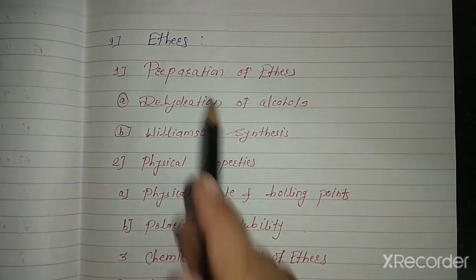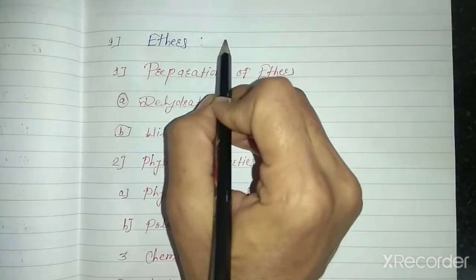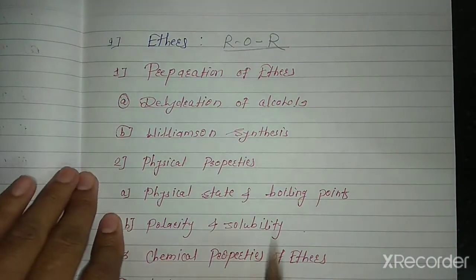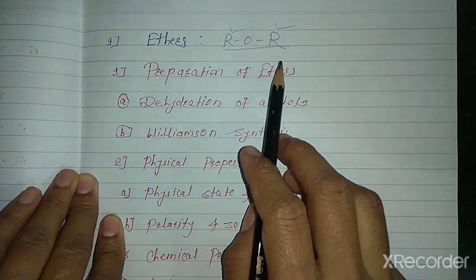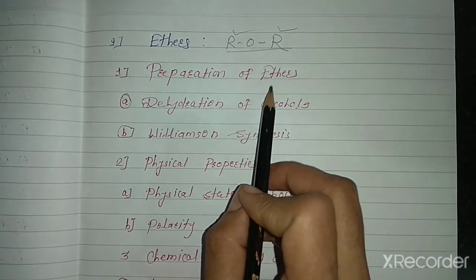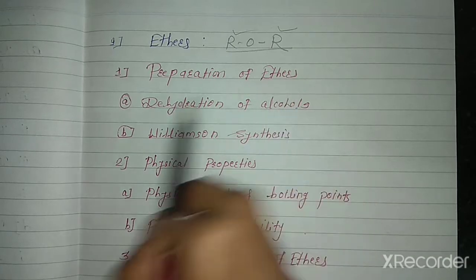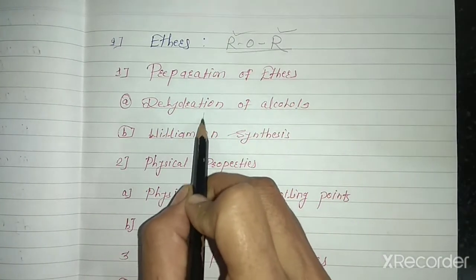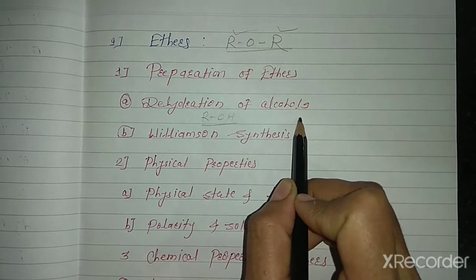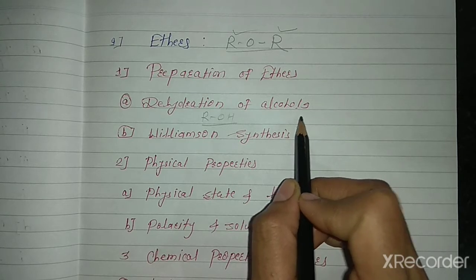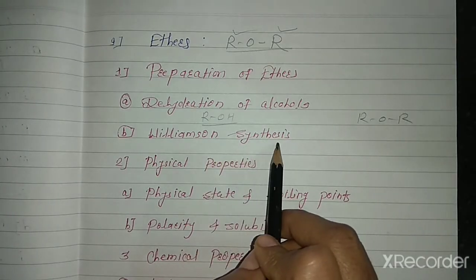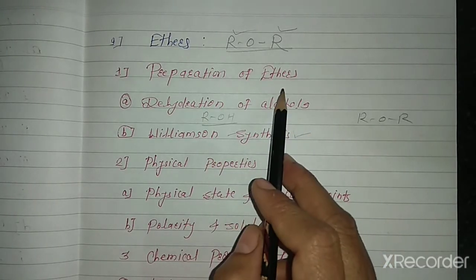Then ethers. What is the general formula of ether? ROR. If the R groups are the same or different, it means symmetrical or unsymmetrical ethers. First, preparation of ether, meaning how to prepare ether. Dehydration of alcohol, ROH: if dehydration of alcohol takes place, meaning removal of a water molecule from alcohol, ether is formed. Then Williamson synthesis, it is also an important reaction in ethers.